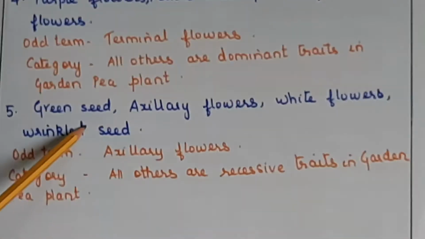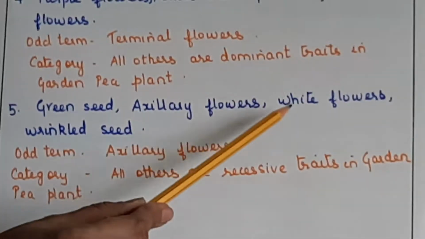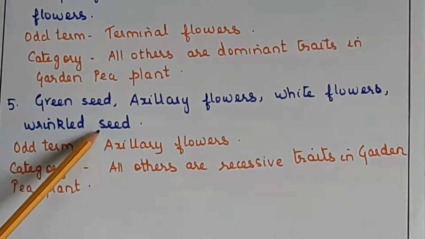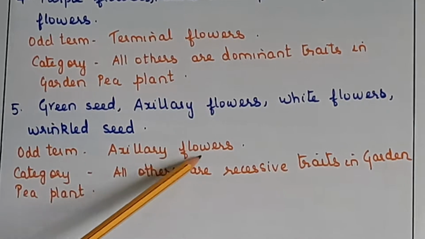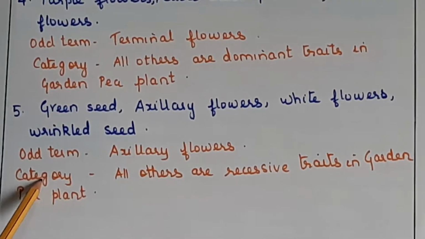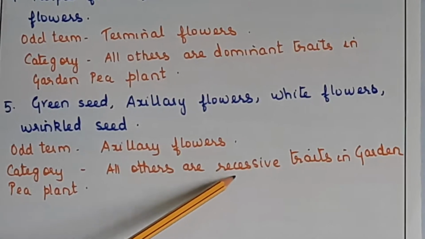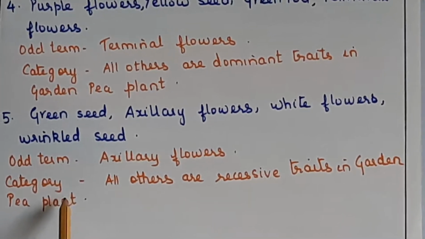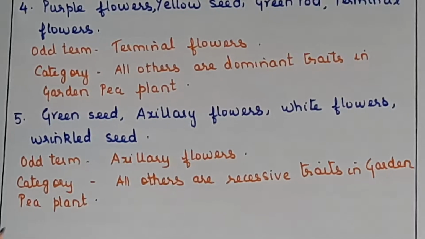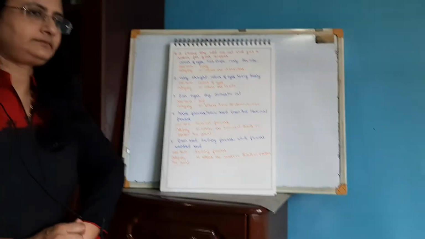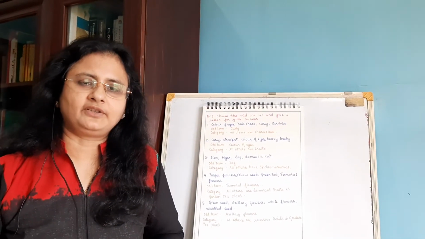Then green seed, axillary flowers, white flowers and wrinkled seed. So the odd term is what? Axillary flowers, and category of the rest is all others are recessive traits in the garden pea plant. Okay, is it clear? So with that we have completed this chapter of genetics.